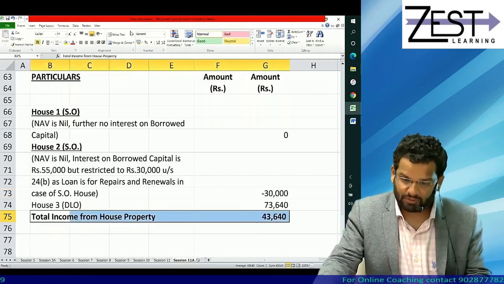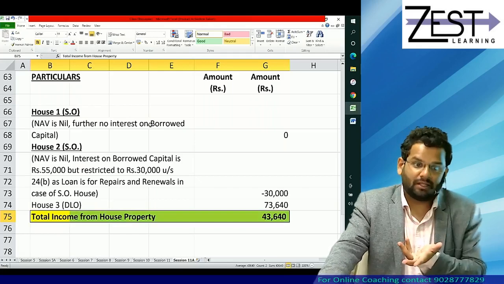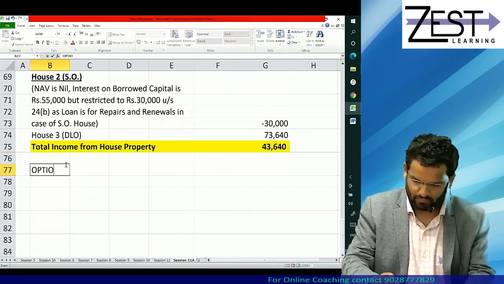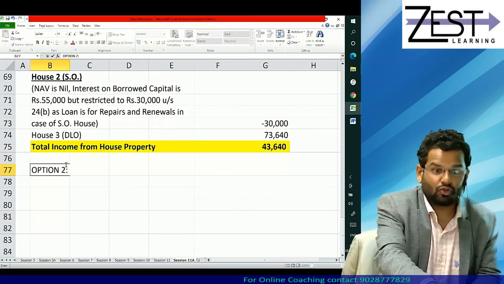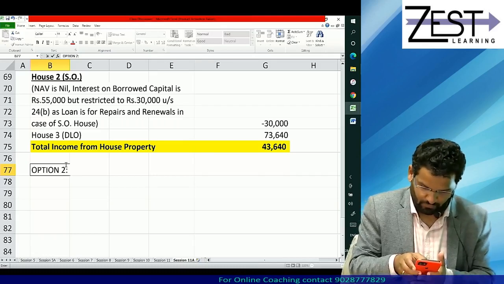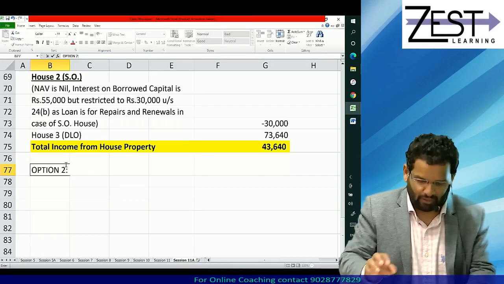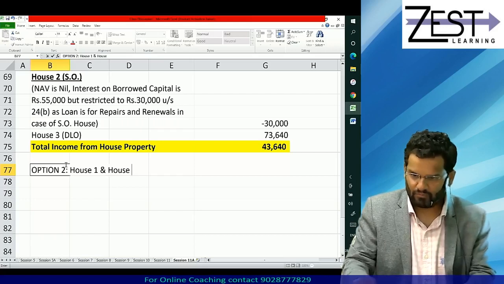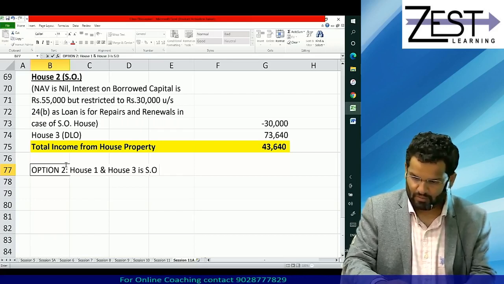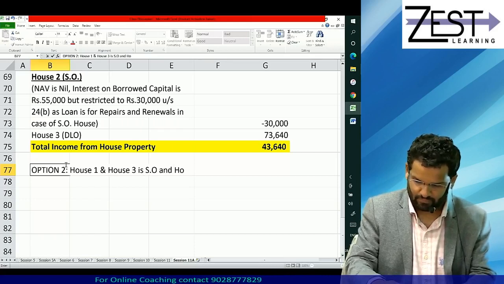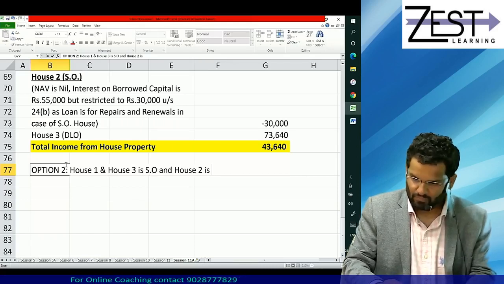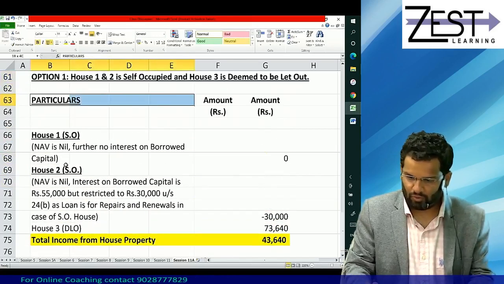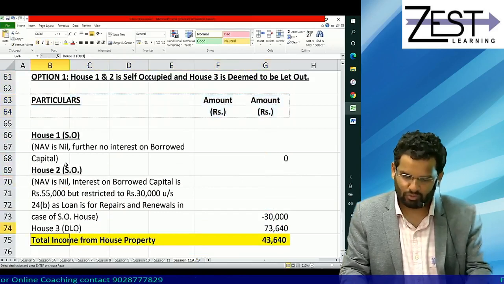It may happen that in other options, HP income will be much lower than this. May happen, I am saying. So let's try those also. Option 2. Okay, what should we take as option 2? We'll take house 1 and house 3 as self-occupied, and house 2 is deemed to be let out. I want similar format, particulars and 2 amount columns.